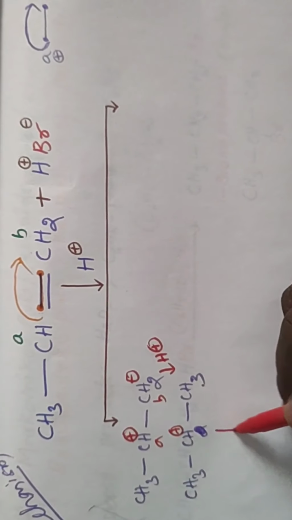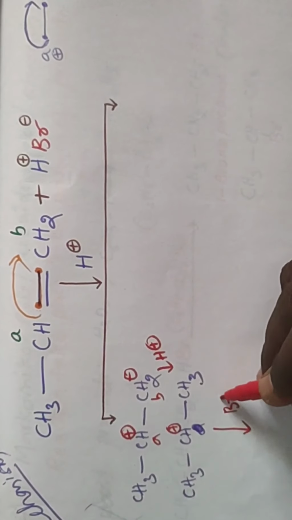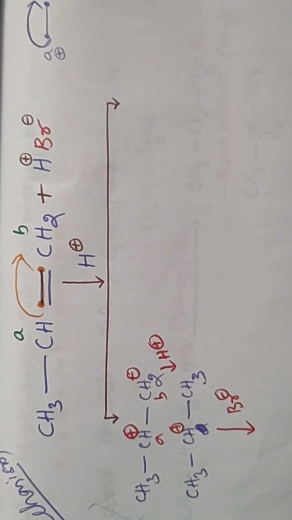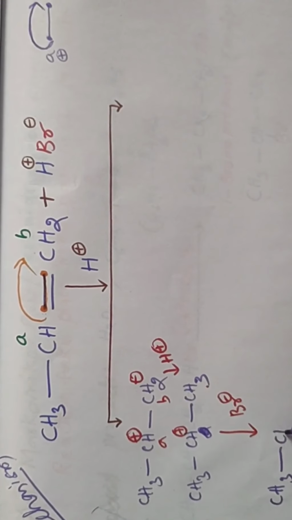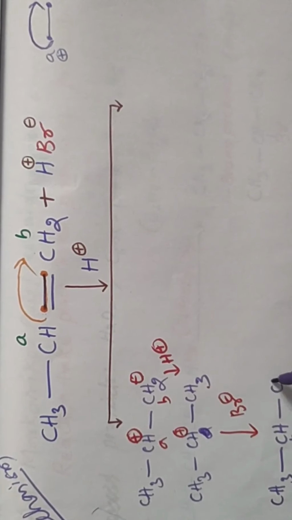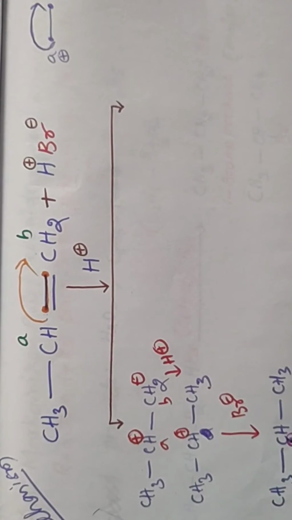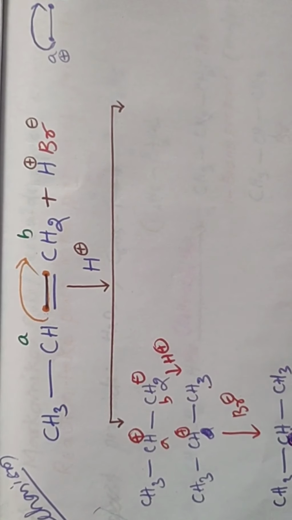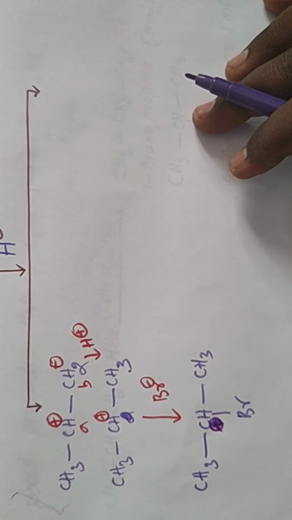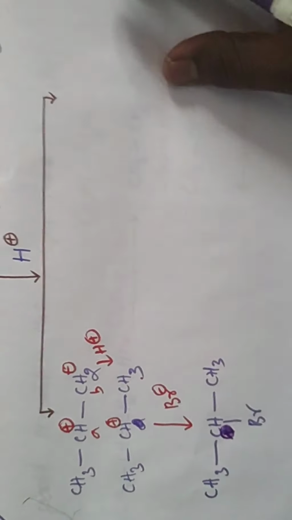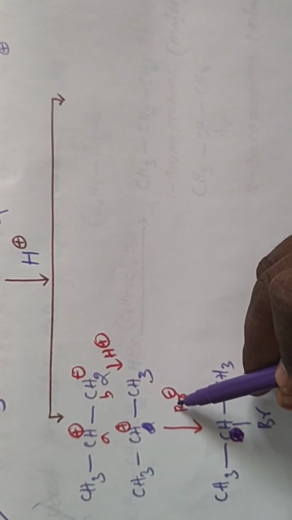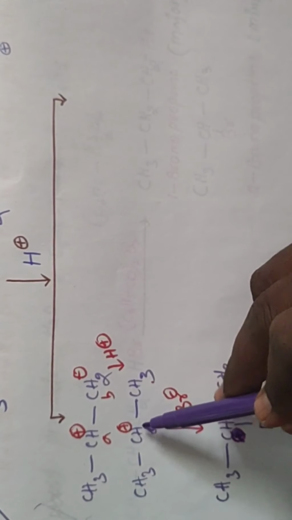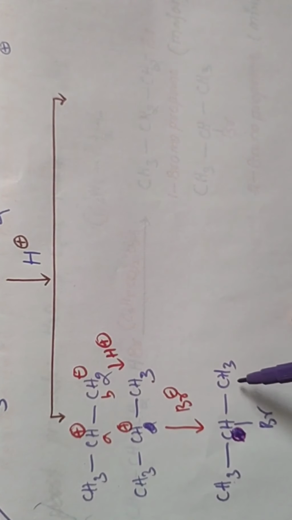Okay, and after that, which nucleophile is present in this? Br minus. So Br minus is going to add to the positive position, CH3 CH plus CH3. This carbon is positive, so Br minus adds to this carbon position, the positive charge disappears, and we get the Br. I will explain this once again. Br minus is added to this second carbon position, we get CH3, CH, Br, CH3.